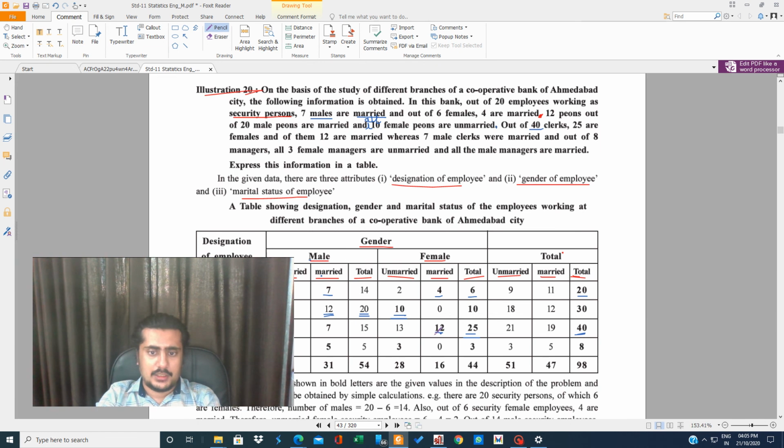And of them 12 are married, whereas 7 male clerks were married. So male married.